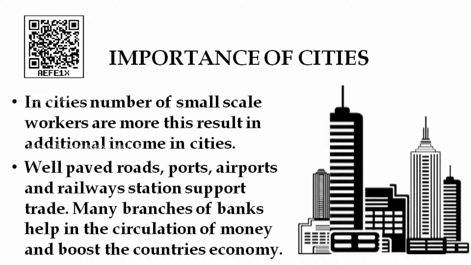Railway stations help in the development of trade in cities. That is the main thing. So the transport and communication is very good in cities than in villages, which supports the development of trade. Apart from this, there are many branches of banks, which help in the circulation of money. This boosts the country's economy, and is very helpful for the development of our economy.